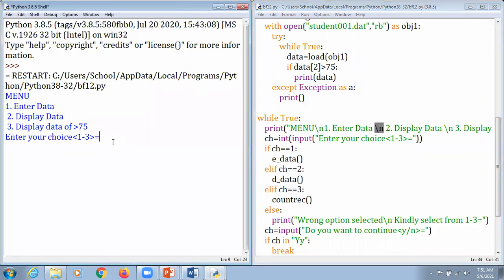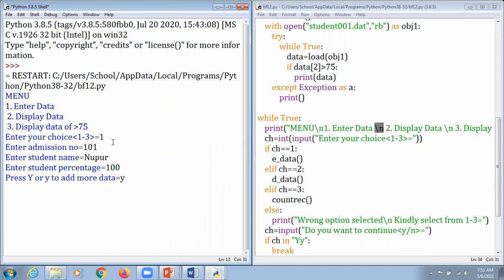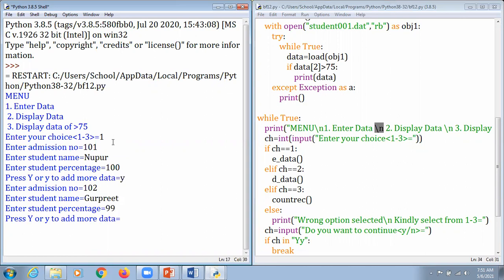We enter the first information: 101, student name is Nupur, and percentage 100. Keep smiling always. Then 102, and hit the enter key. The name is Gurpreet, and I type 99, it's more than enough I think. Again I type 103, and this time I mention my name, Kaval, with 67%.